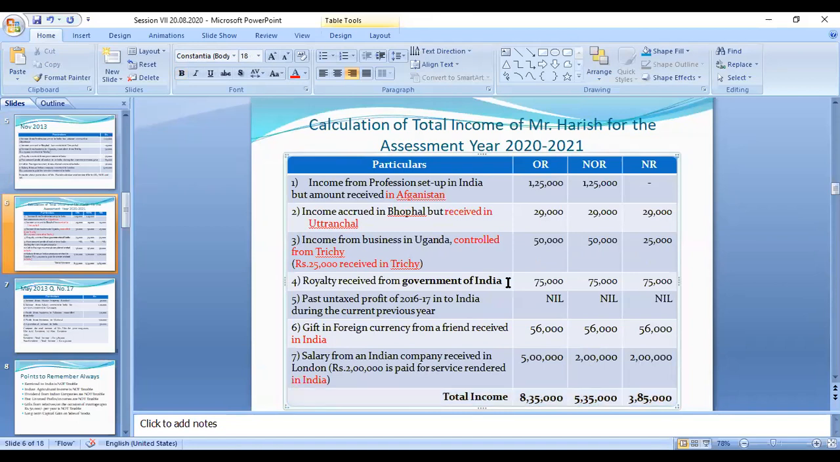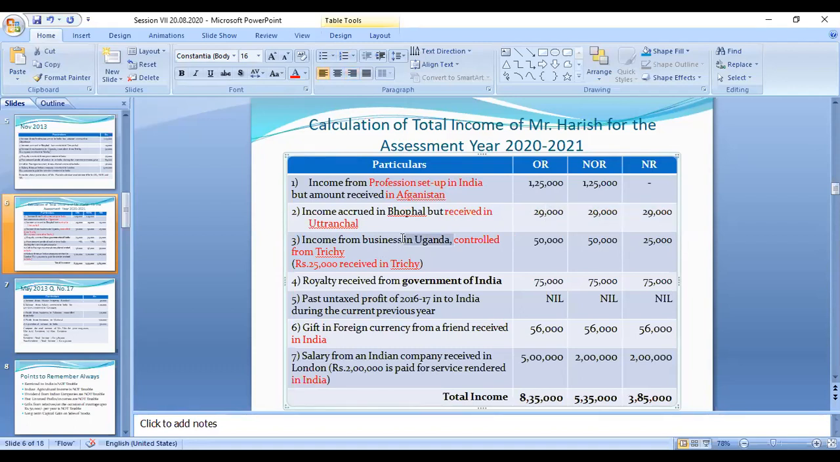So here, this is a foreign income, but it is controlled in India. Professional setup means it is controlled from India. It is controlled from India, so this person is taxable. It is a foreign income, so an ordinary resident has to pay the tax. NRI need not pay the tax. Received in Uttaranchal, this is an Indian income, so all the 29,000 is taxable to all the categories.